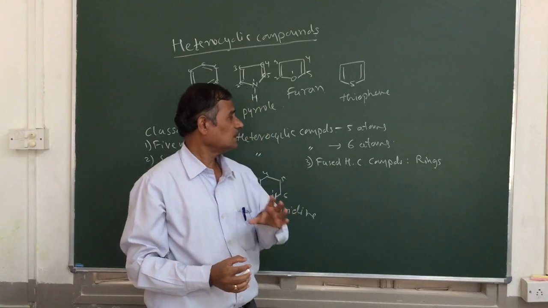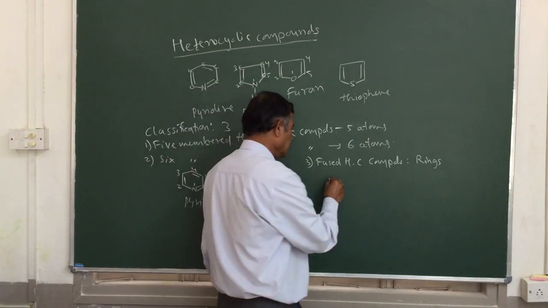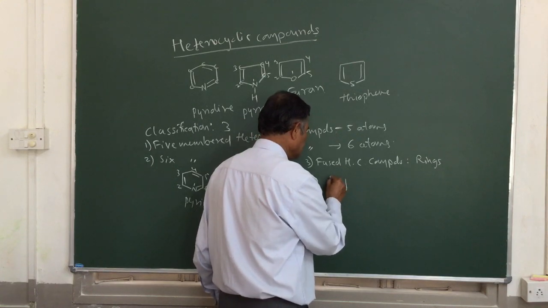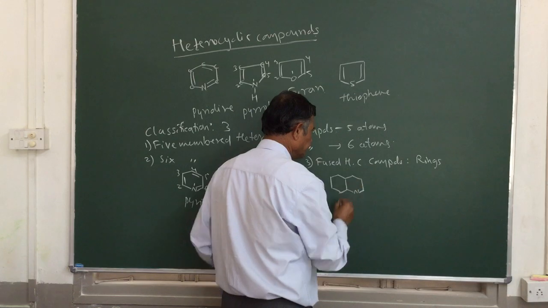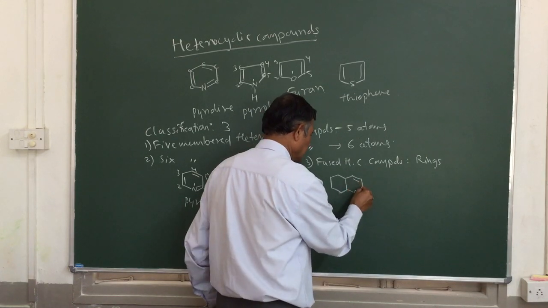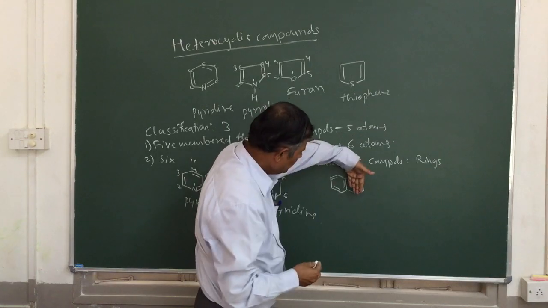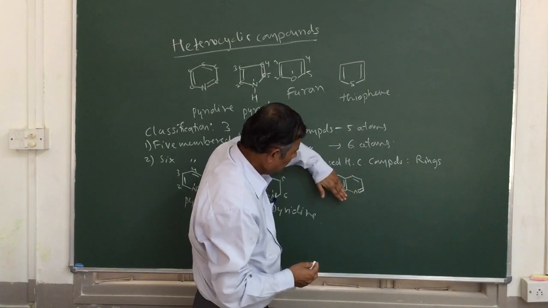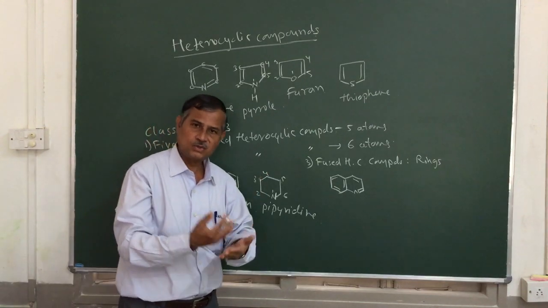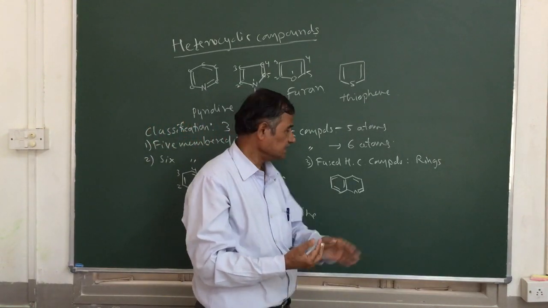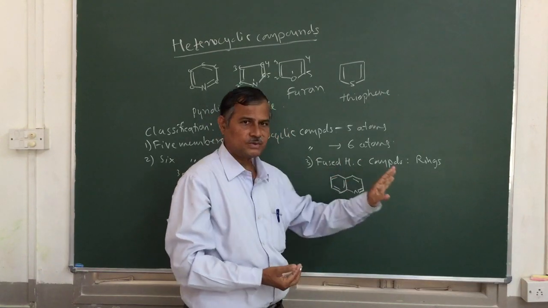Such heterocyclic compounds are called fused heterocyclic compounds. We can take an example here. See, this is our benzene and this is a pyridine. Benzene and pyridine both are fused here. Okay, so this type of heterocyclic compound is called a fused heterocyclic compound.